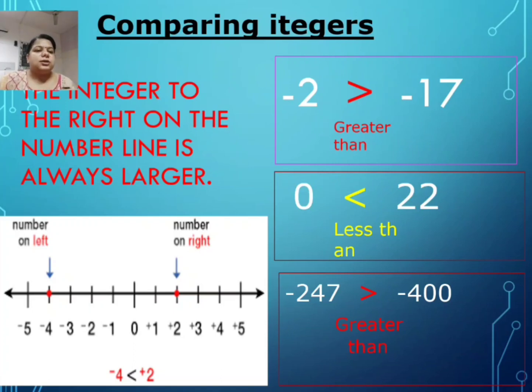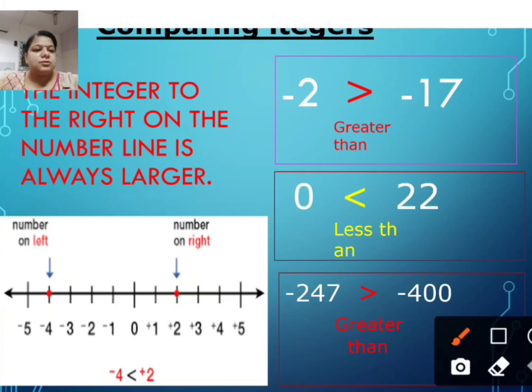One thing again you can note down: when we compare two negative integers, if the absolute value is more, here it is 17, here it is 2. Although 2 is less than 17, when we put the minus sign, minus 2 will be bigger than minus 17. You can say that when you put a negative sign in front of any integer, bigger will be smaller and smaller will be bigger.